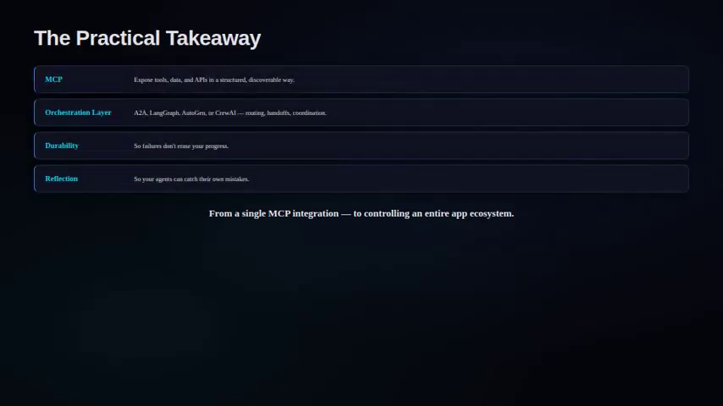So here's the practical takeaway. Use MCP for what it's built for: exposing tools, data, and APIs in a structured, discoverable way. Use an orchestration layer, whether that's A2A, LangGraph, AutoGen, or CrewAI, for what it's built for: routing, handoffs, and coordination between agents. Add durability so failures don't erase your progress. And add reflection so your agents can catch their own mistakes. That's how you go from a single MCP integration to controlling an entire app ecosystem.